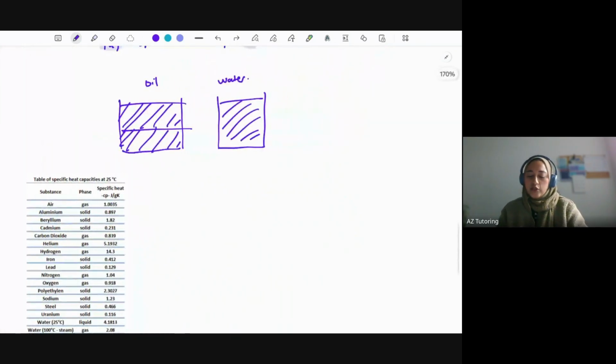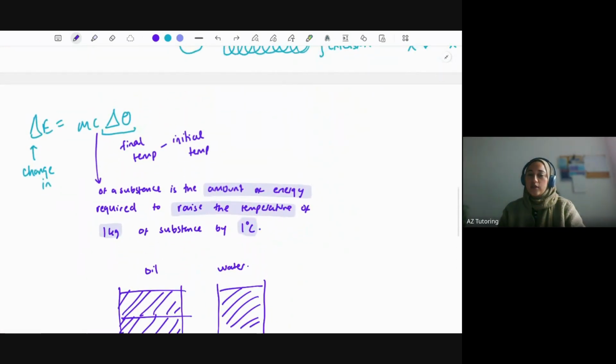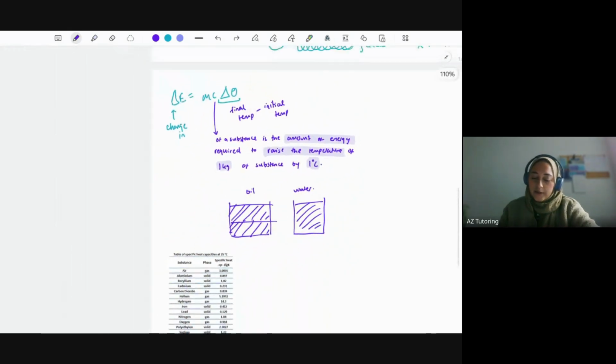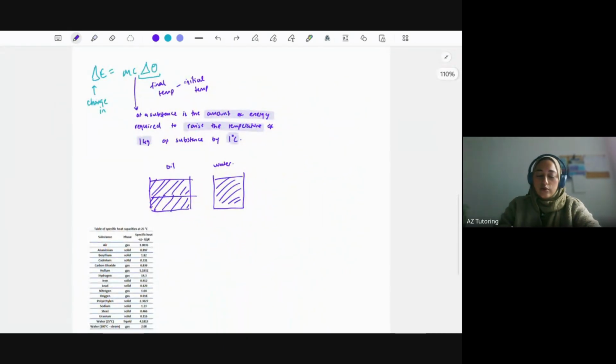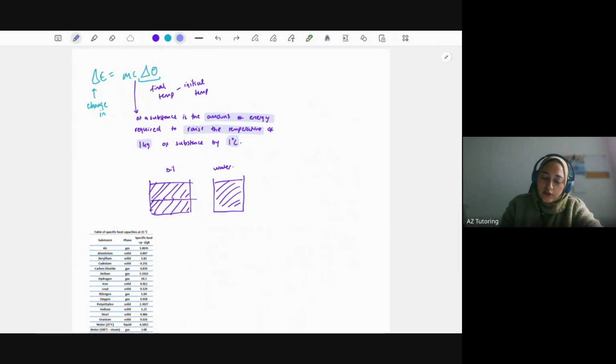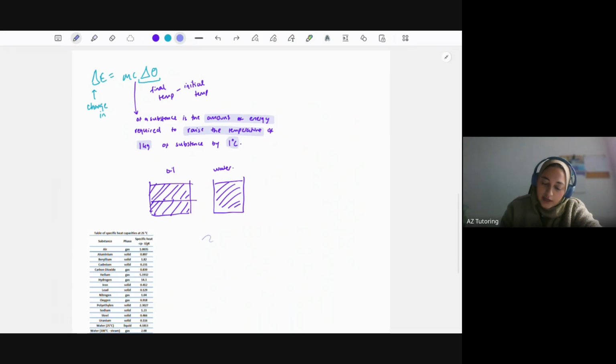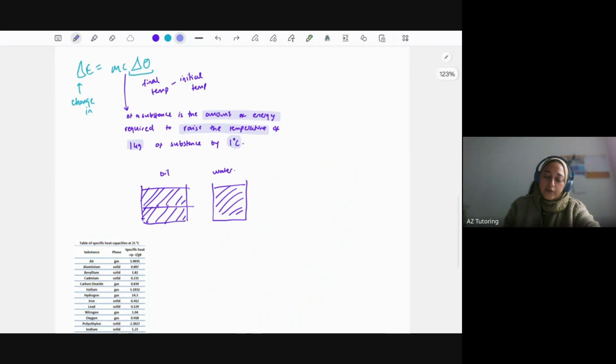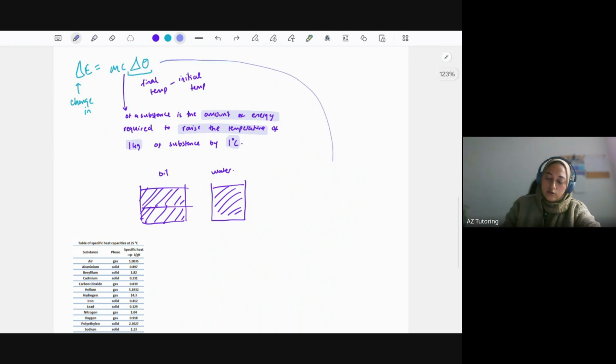Now, it's quite a common question for them to ask: how can you measure the specific heat capacity of a substance? I would not recommend memorizing the whole method, but you can figure it out by looking at the equation. If I rearrange this equation and make C the subject, because that's the specific heat capacity, I need to get rid of this M and this delta theta, which is the change in temperature.